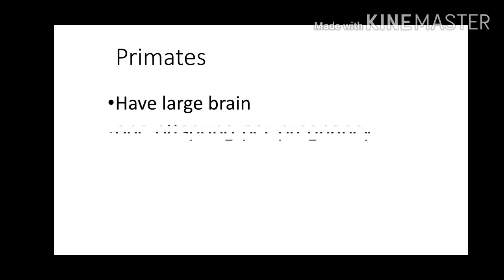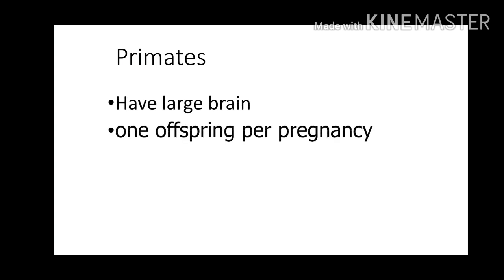Large brain. One offspring per pregnancy, what does it mean? They produce one child in one pregnancy. Next one is dexterous limbs. It means their hand digits are differentiated. They can use their hands for holding things like we human beings.